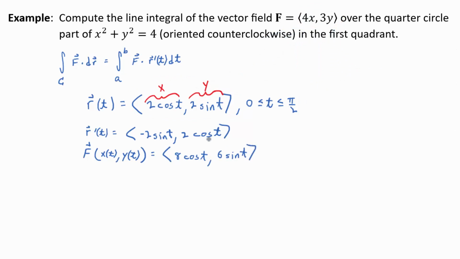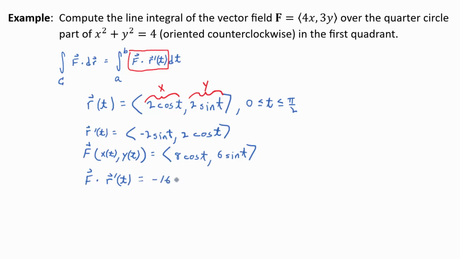Now you've got everything lined up. Let's take the dot product. The dot product is our integrand, right? So we need that. That's what this formula is whispering to us. Okay. So let's take F in terms of t, and I'm not going to write down the full notation, just F in terms of t, dotted with r'(t). And they're all lined up. So what do you get?